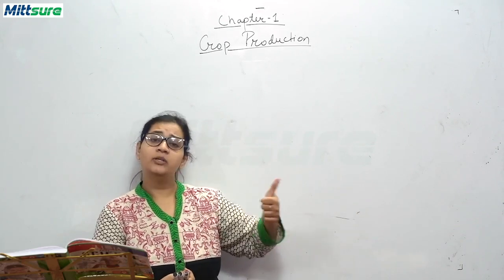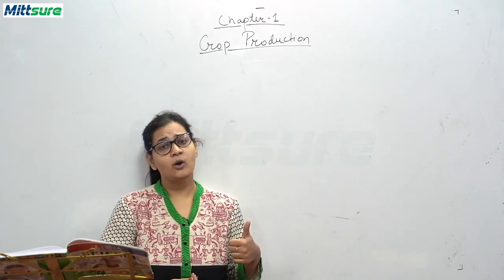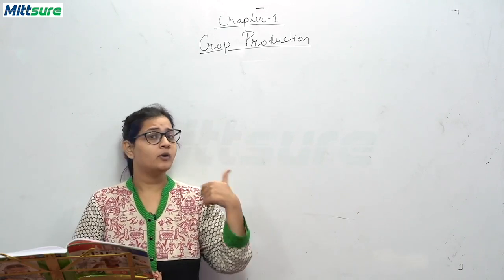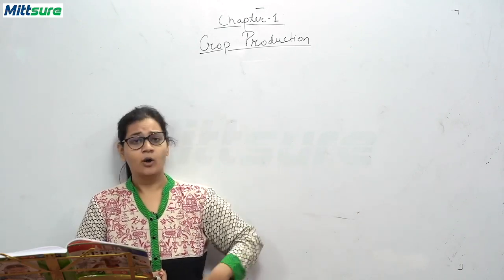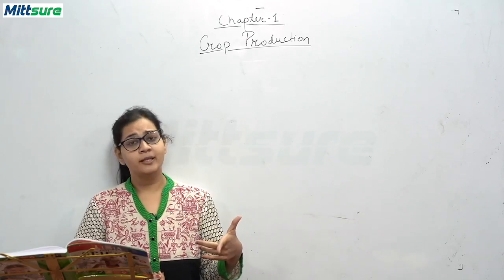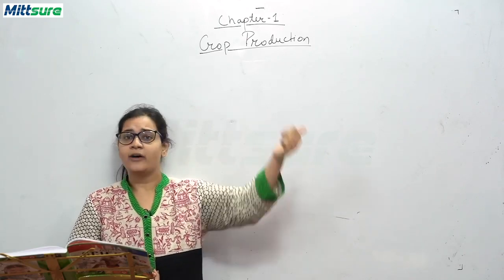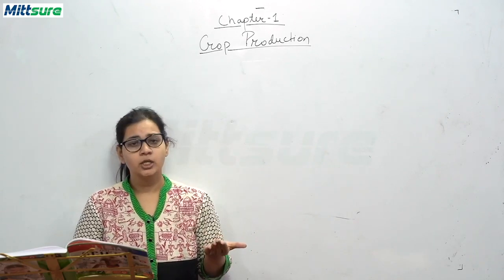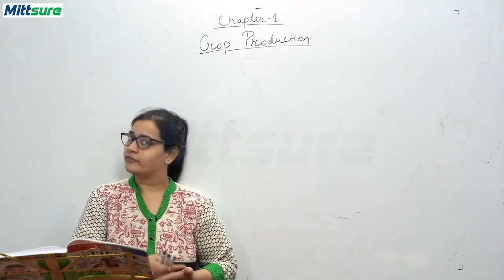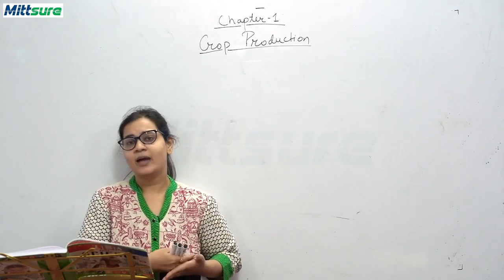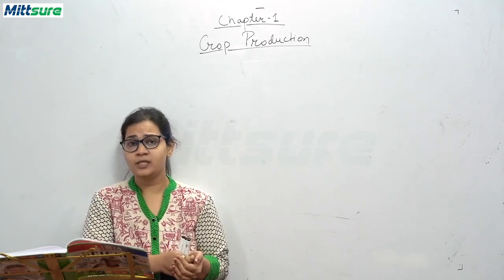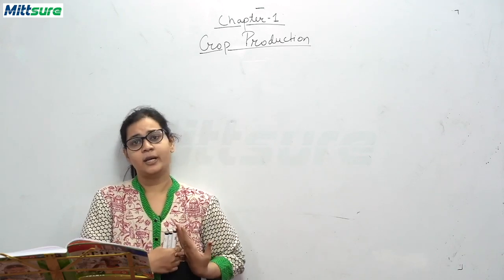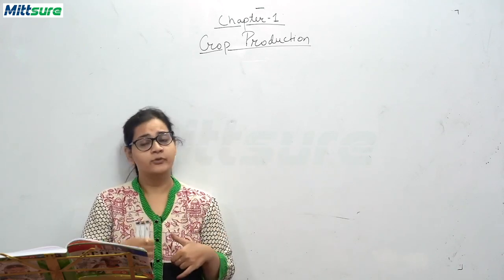We have done green manuring. After green manuring, we have studied about sowing. After sowing, we have studied about irrigation, all the modern methods and the traditional methods of irrigation. After this, we have studied about weeding and crop protection. Then we have studied about harvesting. In harvesting, we have studied 3 types of process, that is harvesting, threshing and winnowing. Then we have studied about storage of grains and fruits.